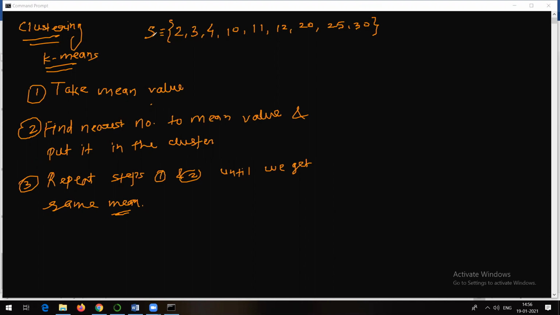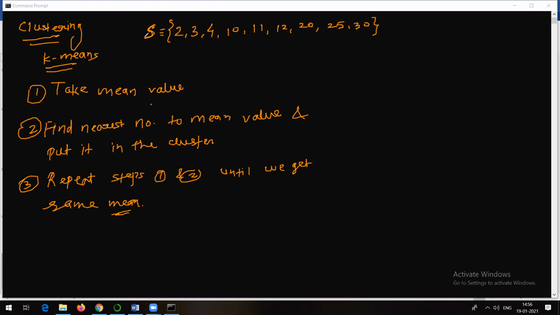In practice we will actually be making use of Euclidean distance, the distance formula. But here I will be finding the distances by subtracting. Suppose I want to find the distance between 4 and 10, so it will be 10 minus 4, that is 6, or 4 minus 10, that is minus 6. But the distance is going to be 6. Remember that.